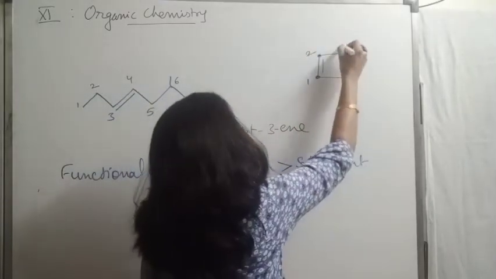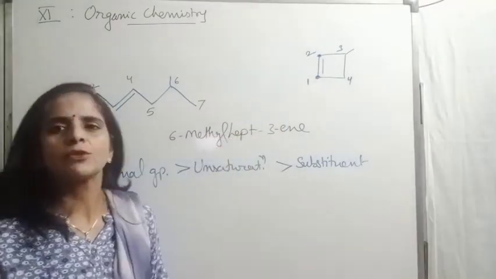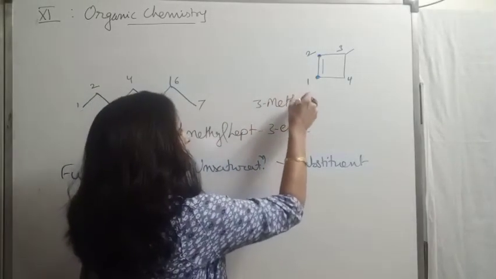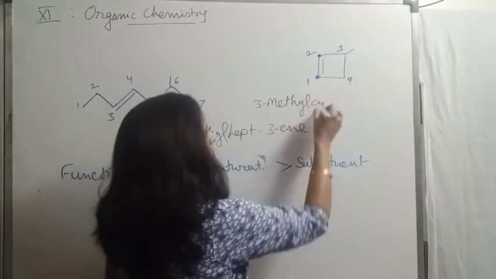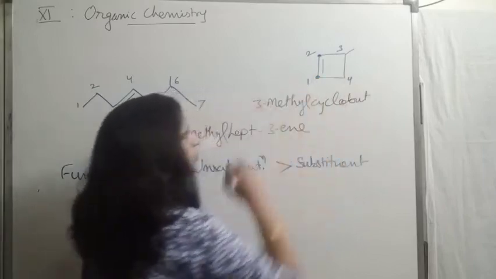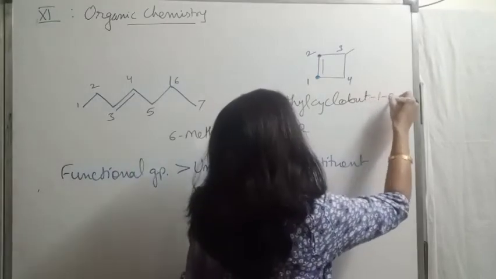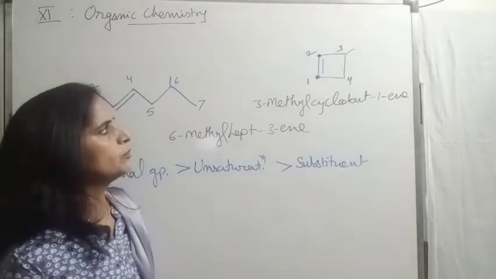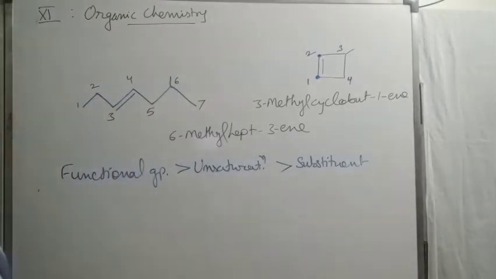So 1, 2, 3, 4. Now numbering is done. At third position, I have a substituent of 1 carbon. That is 3-methyl. For 4-carbon ring, I will be using cyclobut. For double bond, ene, that is on first position, whether you write or not, but I always use it. So this is 3-methylcyclobut-1-ene. Clear, beta? So in this way, in cyclic compounds, please be very, very careful.